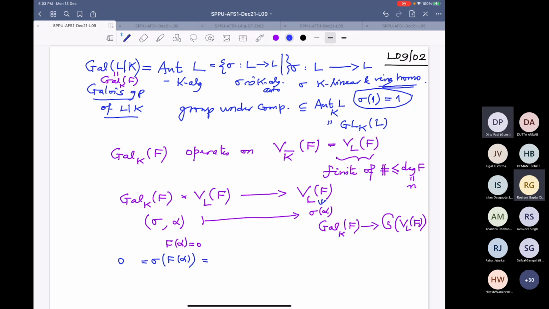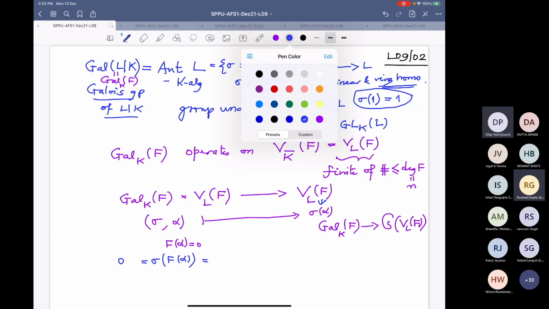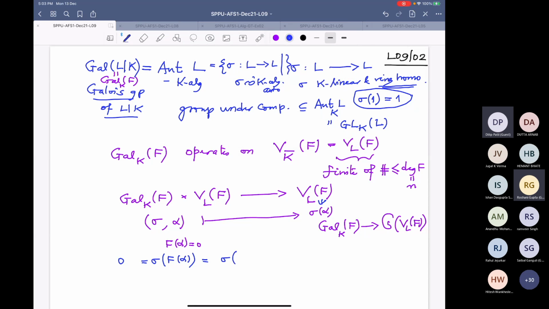On the other hand, sigma respects addition, it's K-linear, and it also respects multiplication. So therefore, this is the same thing as F of sigma(alpha). So therefore, sigma(alpha) is a zero of F. So that is indeed an element here.